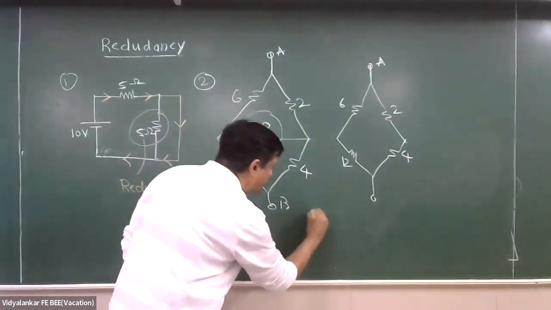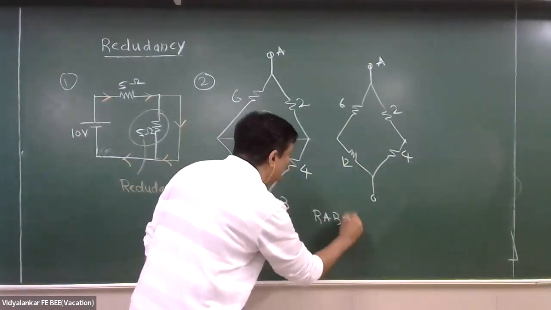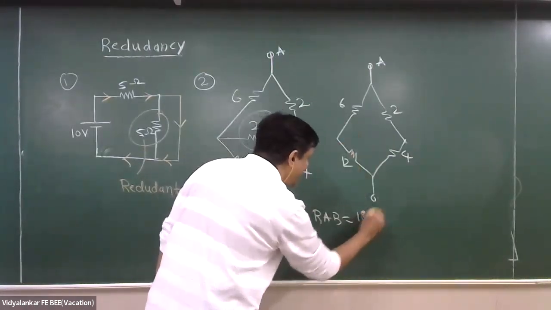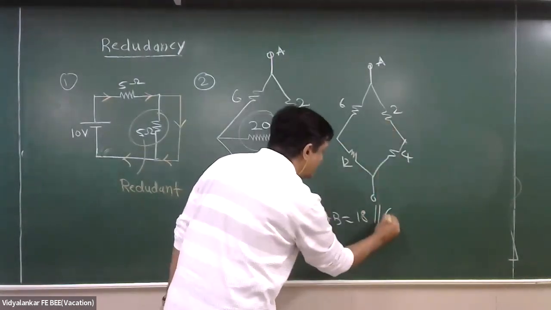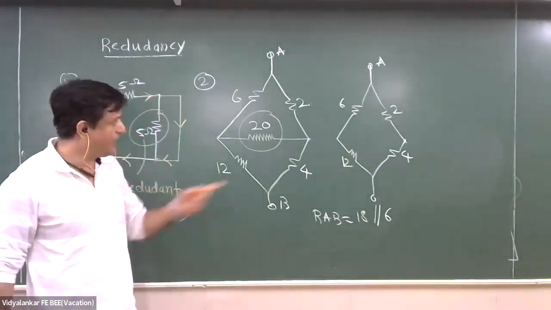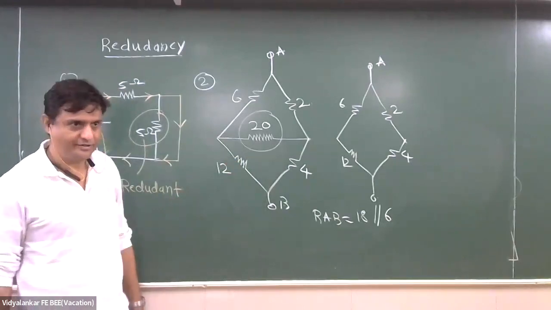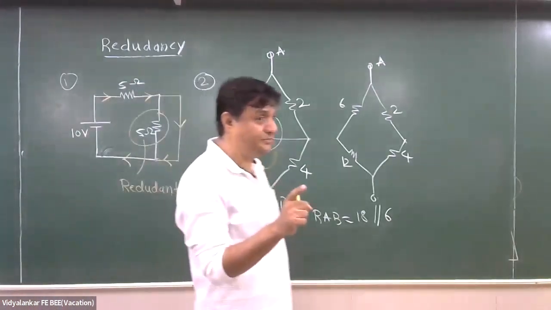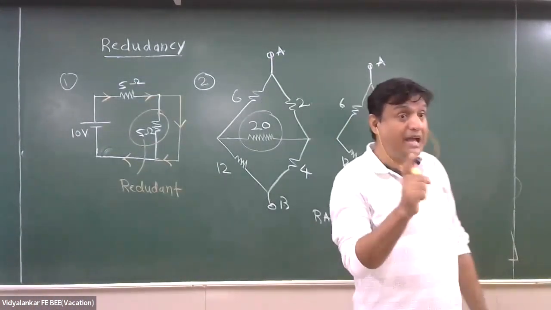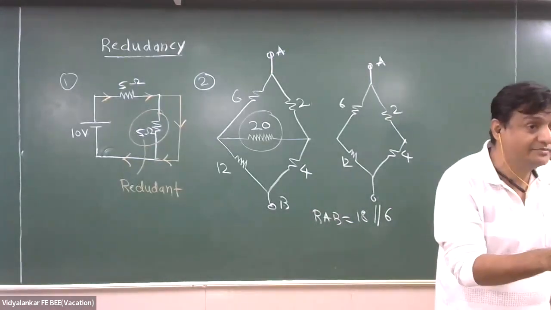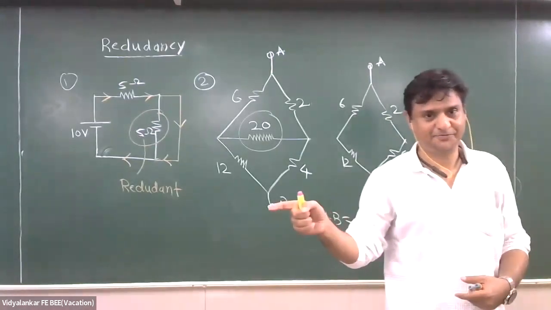So what is RAB? RAB equals 12 plus 6, 18 parallel 6. Okay, what happened to this resistance? Ignored. Redundant. But what is the condition? It should be balanced. If it is not balanced, then star delta.